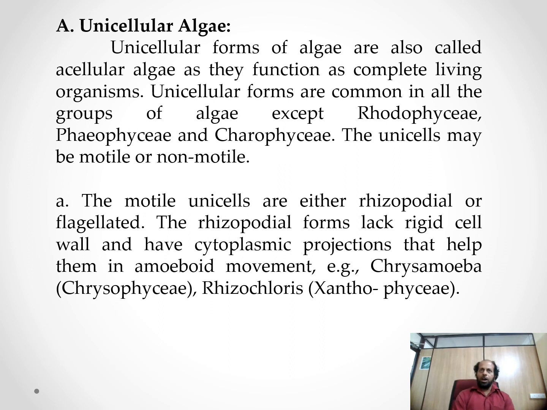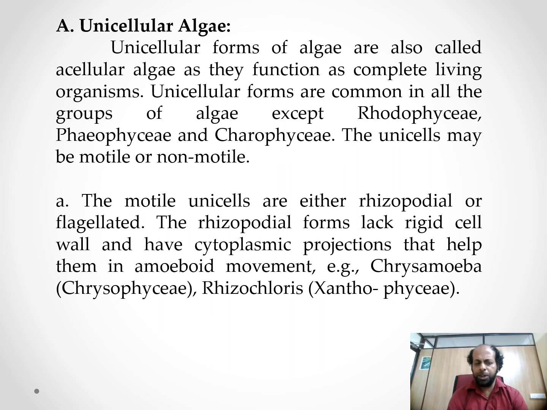The first habit is unicellular algae. Unicellular forms of algae are also called acellular algae as they function as complete living organisms. Unicellular forms are common in all the groups of the algae except the Rhodophytes, Bryophytes, and Charophytes.